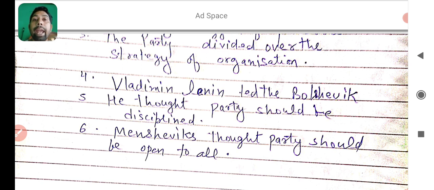On the other hand, Mensheviks thought that the party should be open to all, whether they are a poor person of the society or rich or any type of person. The party should be open to all. It was the thinking of Mensheviks. But on the other hand, Bolshevik leader Vladimir Lenin thought that the party should have only particular members.